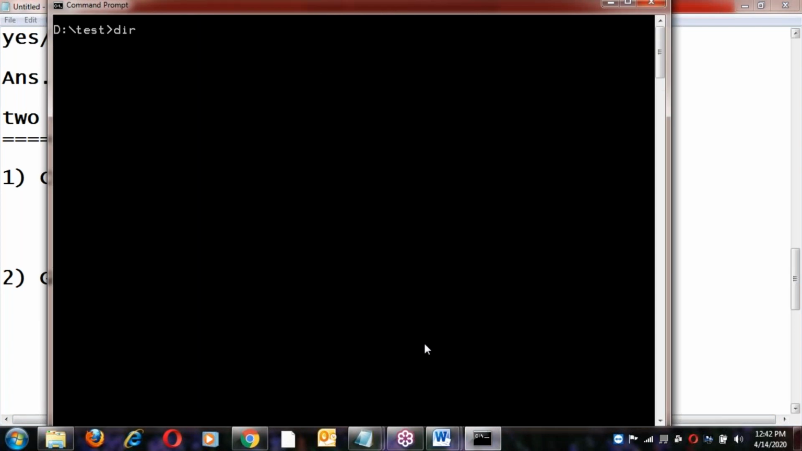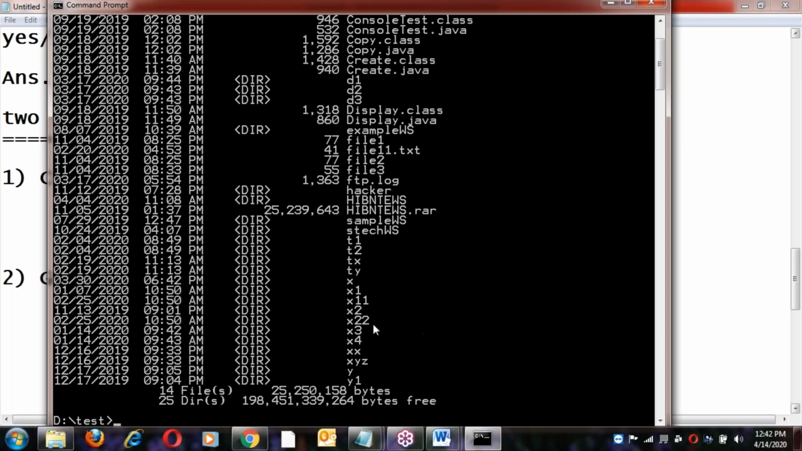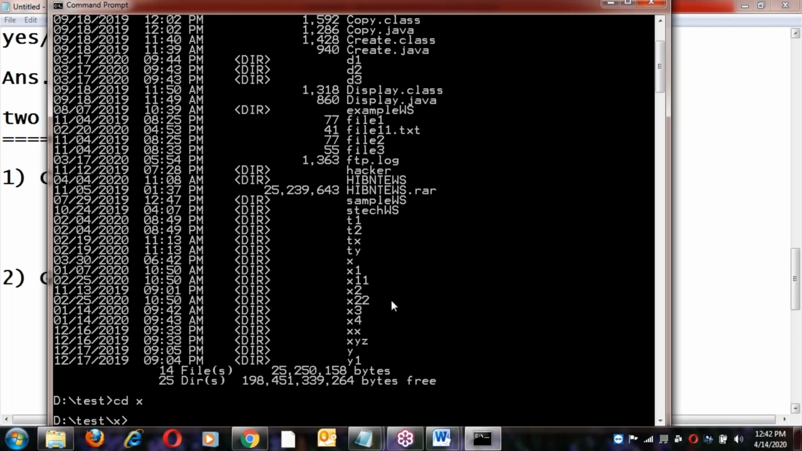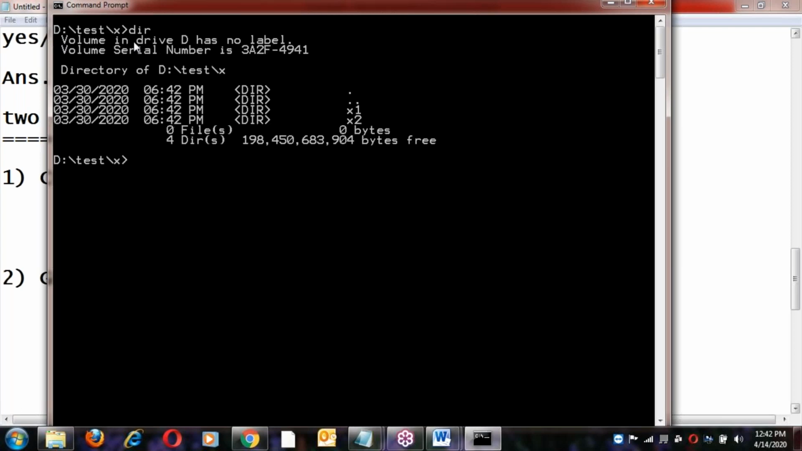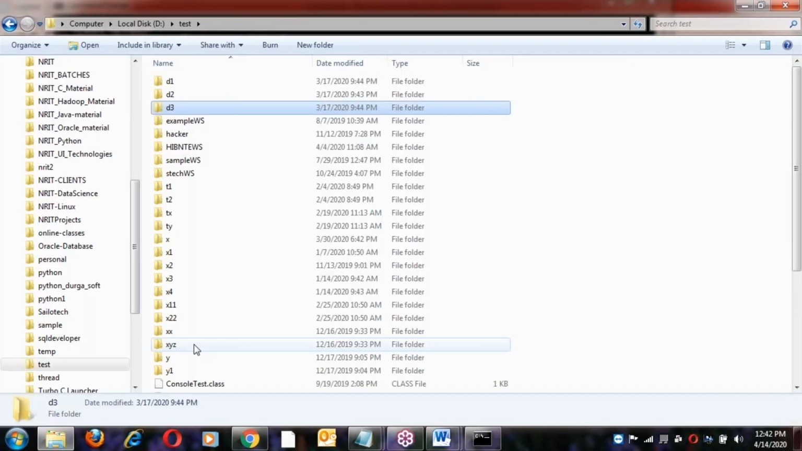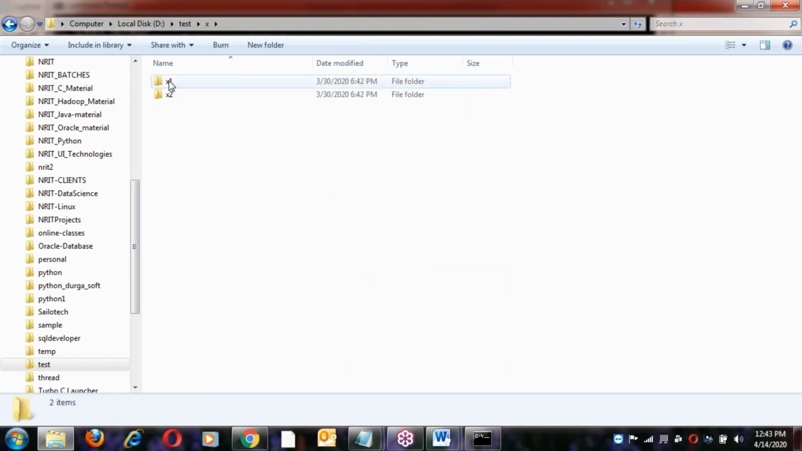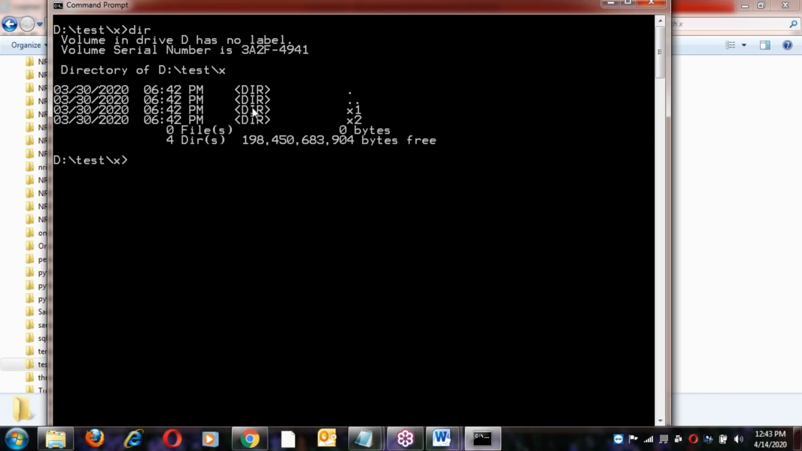CLS clears the screen, and dir shows the output here. Suppose, for example, we run cd X, changing the location to X. Then CLS to clear the screen, and dir gives some output like this. Inside X there are again X1 and X2. Open the X folder and you can see X1 and X2 folders. The same thing here: X1 and X2 directories, right?